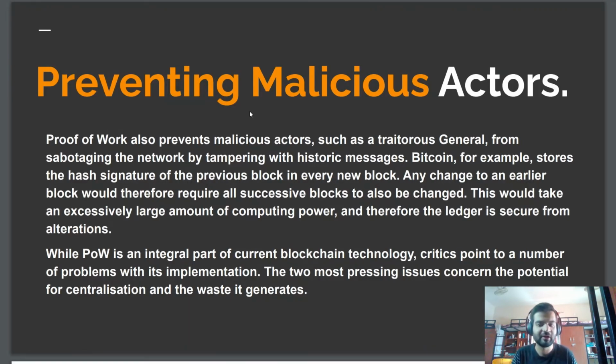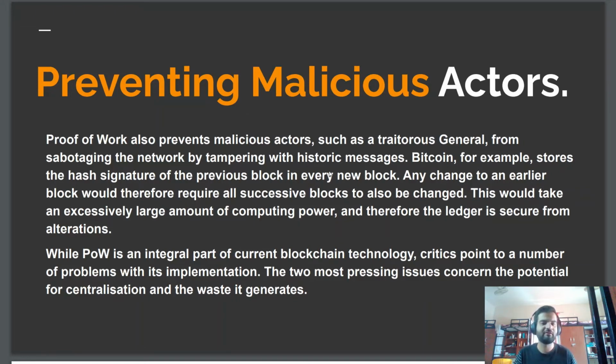So, preventing malicious actors. The proof of work also prevents malicious actors such as traitor generals from sabotaging the network by tampering with historic messages. So how does it do that? If we take the example of Bitcoin, Bitcoin stores the hash signature of the previous block in every new block. So when one new block is created, it will contain the hash of the previous block. That previous block will contain the hash of the block before it. So any change to an earlier block would require all successive blocks to also be changed.